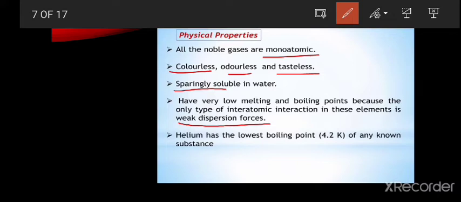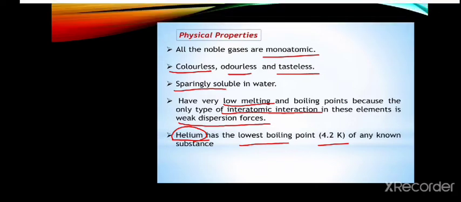The weak dispersion forces are one type of interatomic interaction. Due to this only, they have very low melting and boiling points. One more thing: helium has the lowest boiling point of any known substance, 4.2 Kelvin. If we compare all these noble gases, helium has a very low boiling point, that is 4.2 kelvins.